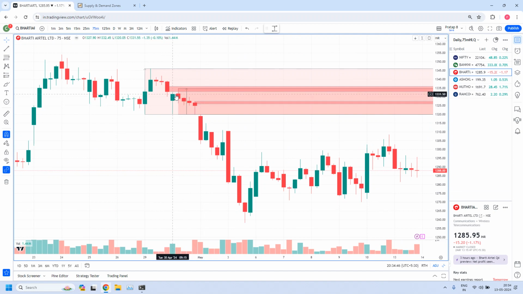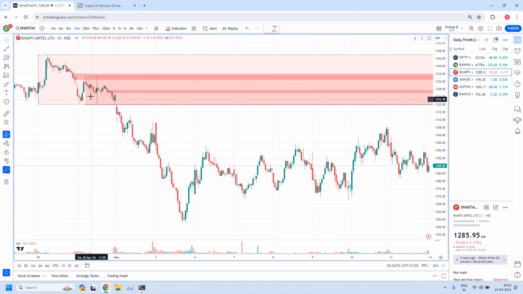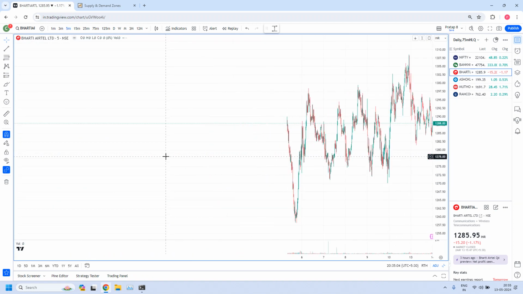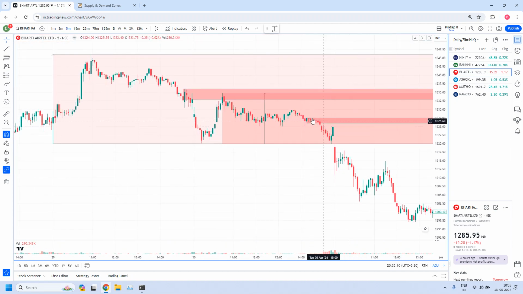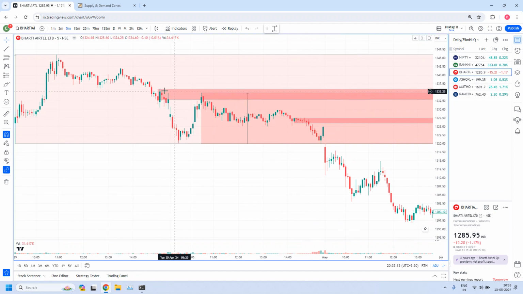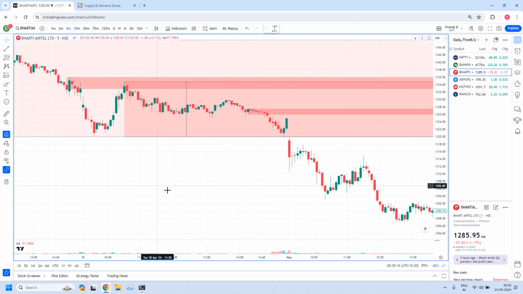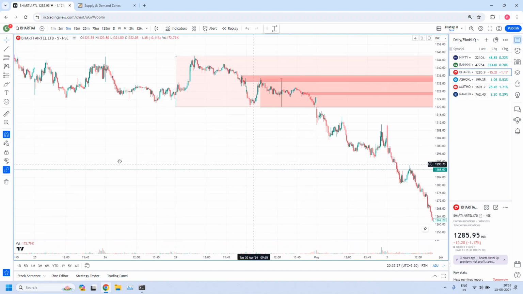So here we have a rally based drop. Within this again we fine tuned with 15 minutes time frame. So here we have one 15-minute zone created in this 75-minute zone. Again here we have a drop based drop zone. But the problem is it doesn't have good fine-tuned 5-minute zones. The 5-minute structure is not good here, and here also the 5-minute structure is not good. The price structure is not comfortable. So this is the reason why we didn't plan any trade in this zone, Bharti Airtel.